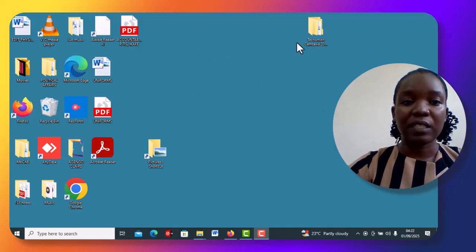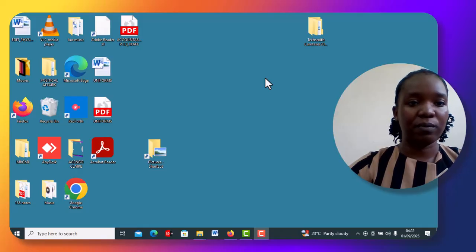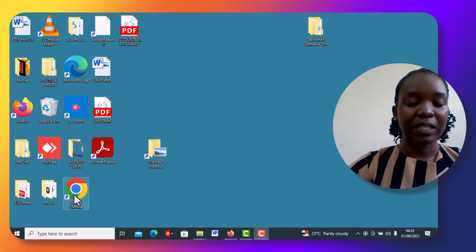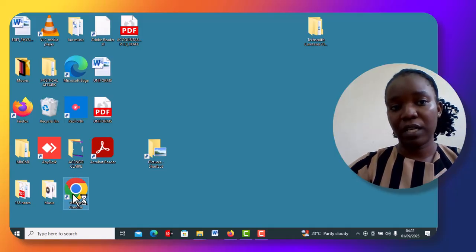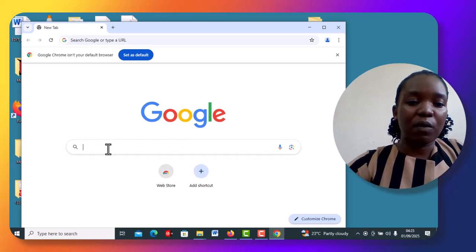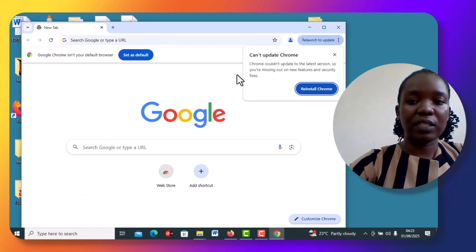So are you seeing this blue background? This is my desktop. Then this white arrow you're seeing moving around my desktop is what we call a cursor. So I'm going to open, this is an icon. All these are icons on the desktop. So I'm going to open Google Chrome so that I can show you some of the input and output hardware devices. I'll start with the common one, which is a computer mouse.